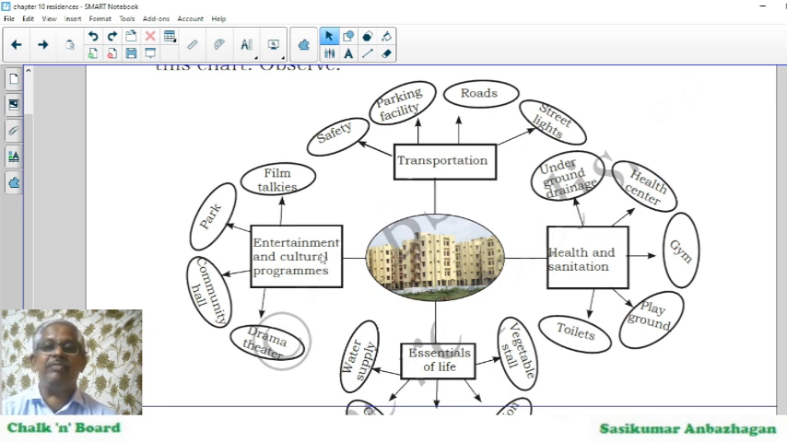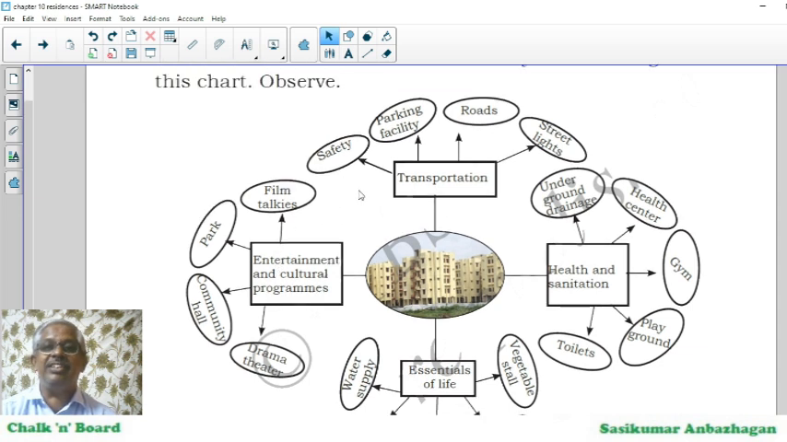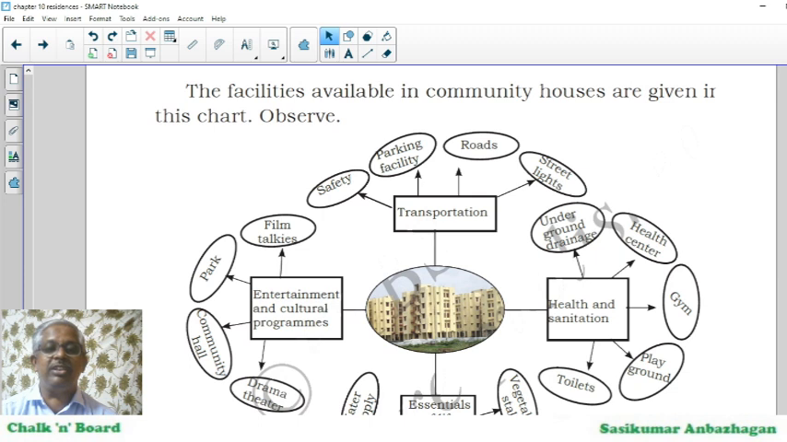And to my left I have entertainment and cultural programs. What do I have here? Drama theatre. Secondly, community hall. It's a huge hall where one can do engagement programs, birthday parties and all such things. Then we have a park to walk, and then we have film talkies also. So these are observed in community houses.